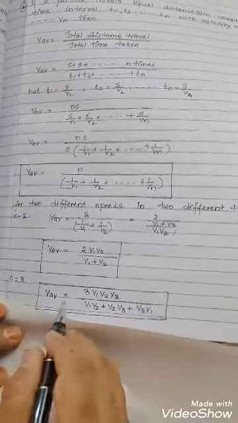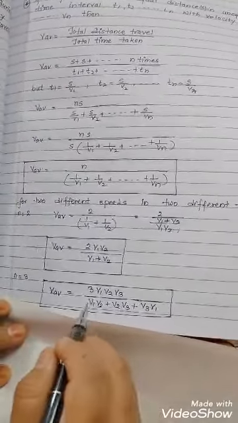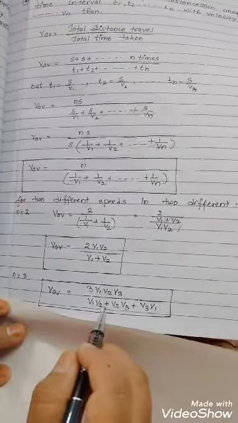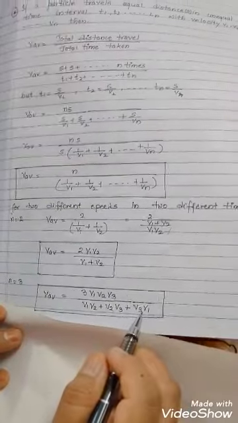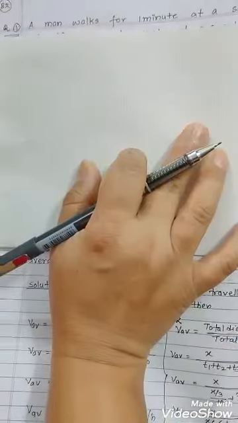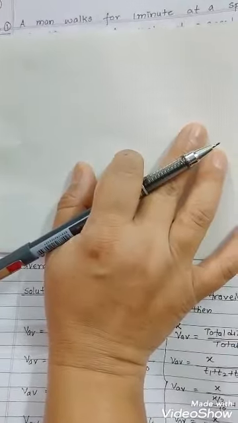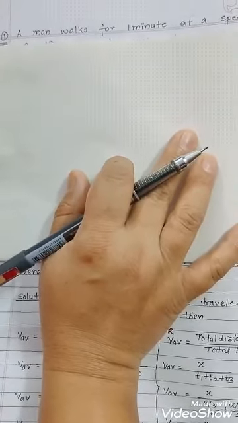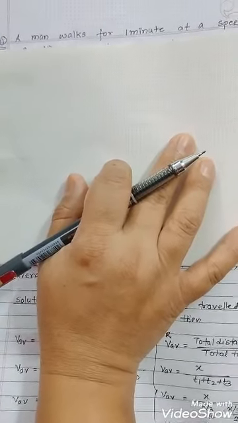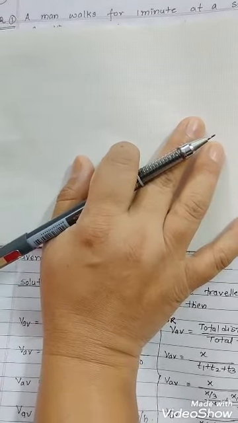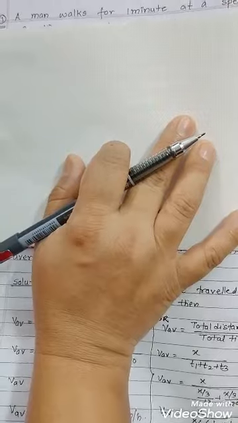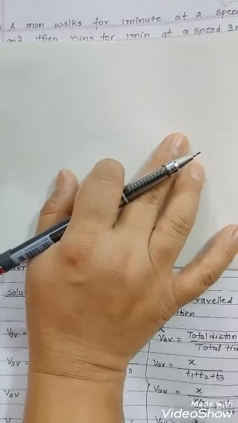The average speed will become 3v1v2v3 upon v1v2 plus v2v3 plus v3v1. Two questions here based on average velocity: when particles travel unequal distance in equal interval of time, and when one particle travels equal distance in unequal interval of time. So first case we will see here.